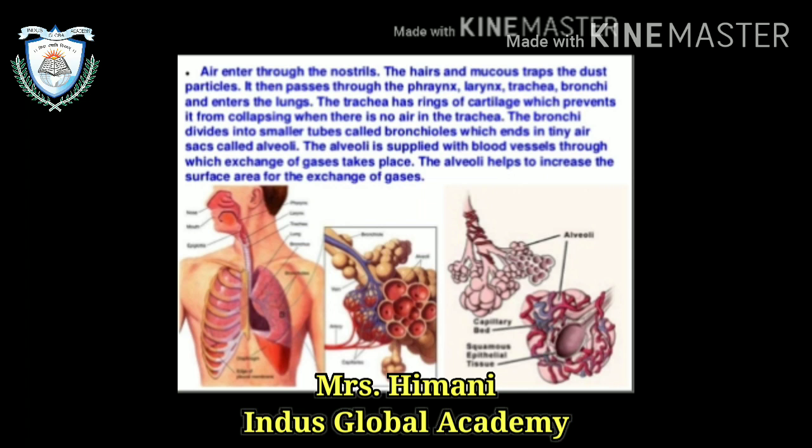The bronchi divide into small tubes called bronchioles, which end into tiny air sacs called alveoli. The alveoli are supplied with blood vessels through which exchange of gases takes place, and the alveoli help to increase the surface area for the exchange of the gases.